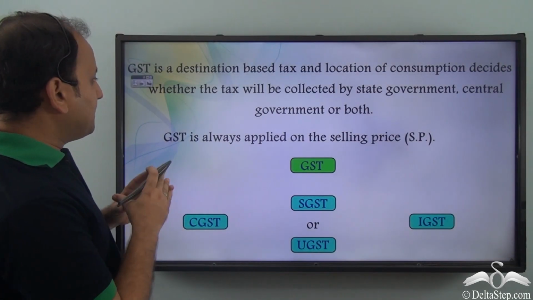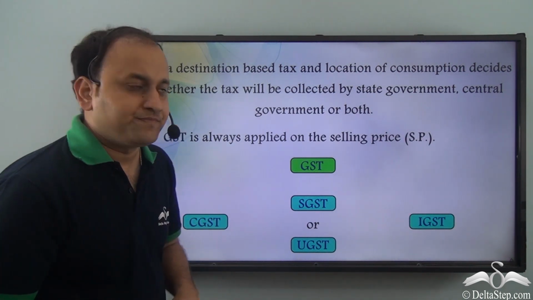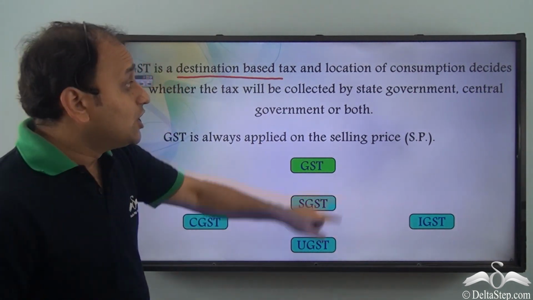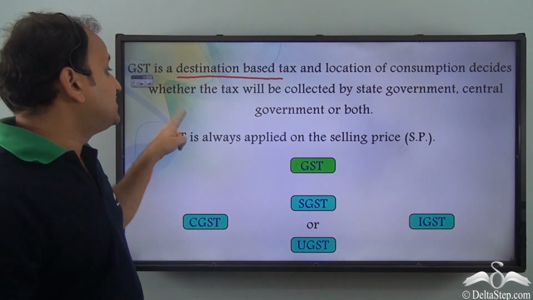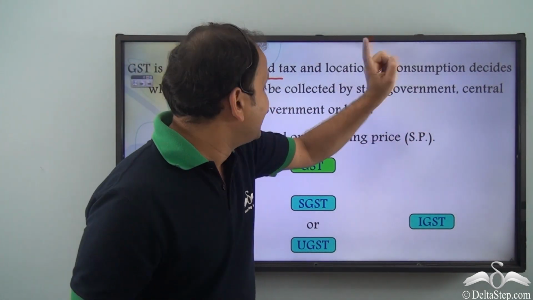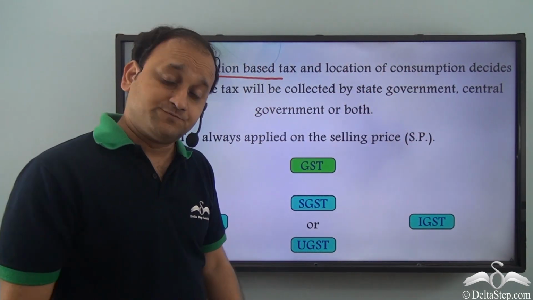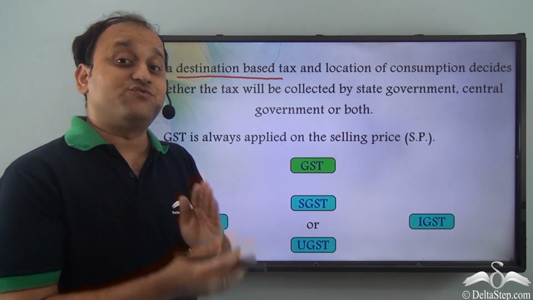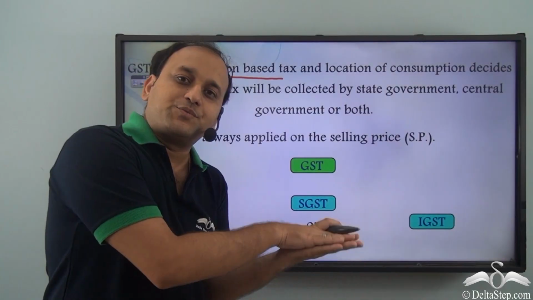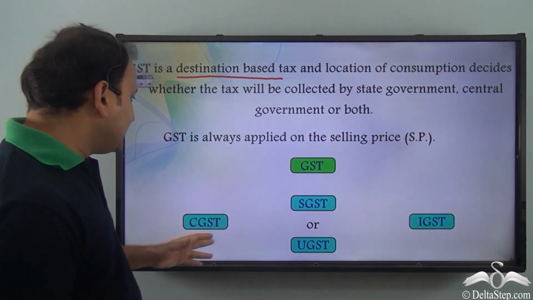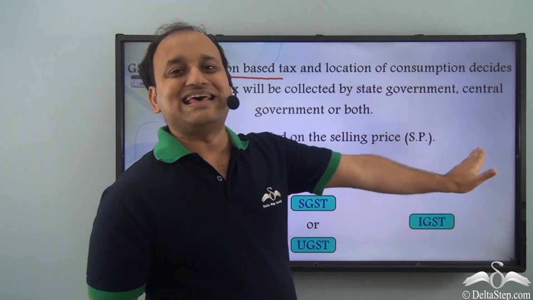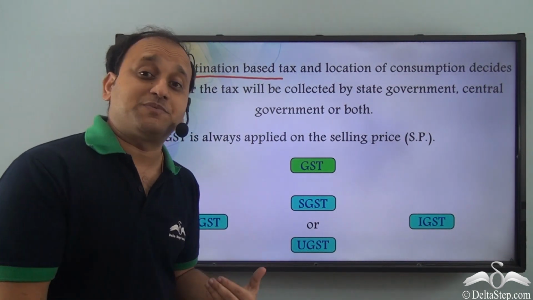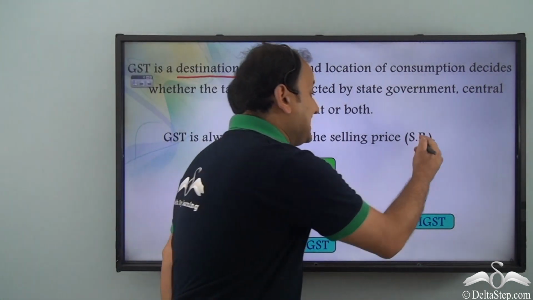Now let's understand some important facts about GST. GST is a destination based tax, and the location of consumption decides whether the tax will be collected by the state government, central government or both. So GST is a location based or destination based tax, and it's very important that we know where the product will be consumed. And GST is always applied on the selling price, rather than cost price or list price. It is always the selling price.